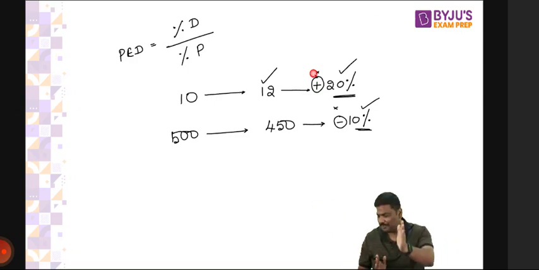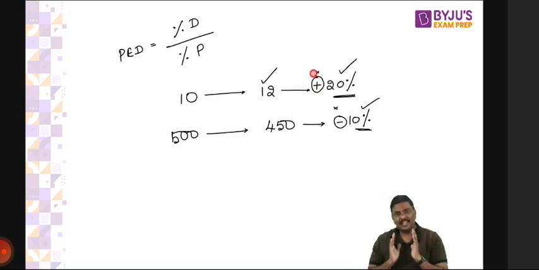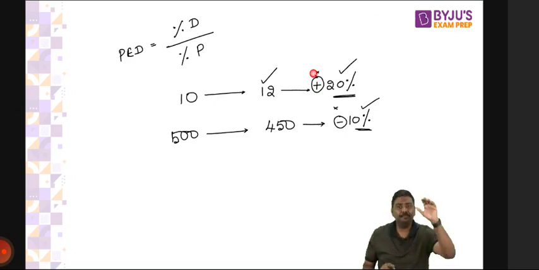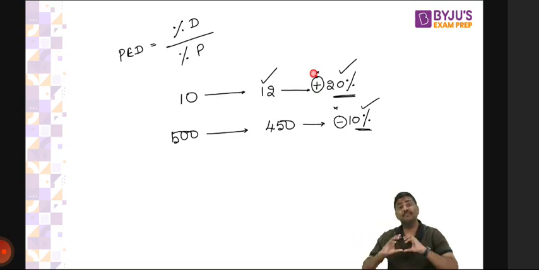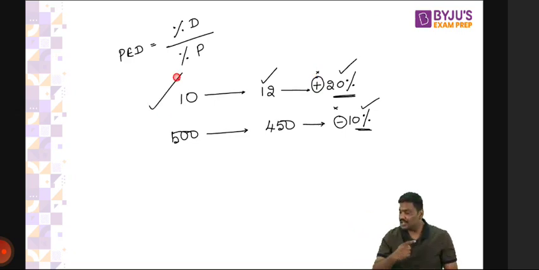In other types of elasticities, you'll be worried about the direction: are they moving in the same direction or opposite direction? But in PAD, you're not worried about the direction. You're worried about the magnitude of the change. How much is the change in the demand with the change in the prices? Now substitute. Percentage change in the demand is how much? 20%. Percentage change in the price is how much?